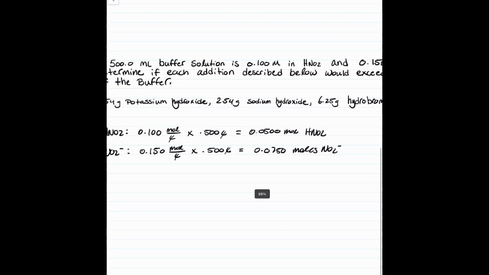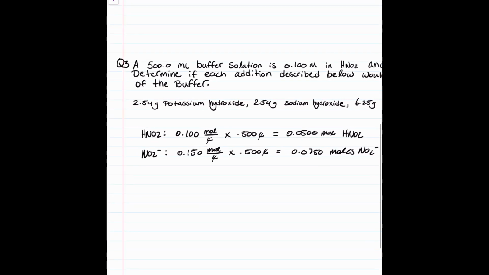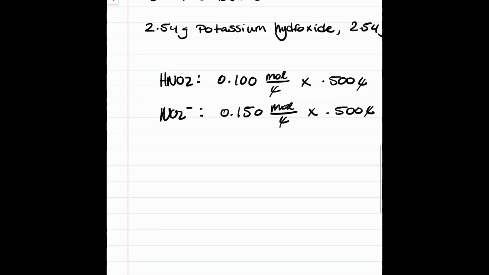Notice that we are calculating for NO2 minus and not KNO2. This is because potassium is a spectator ion and is not participating in the reaction. Now we are ready to start problem A.